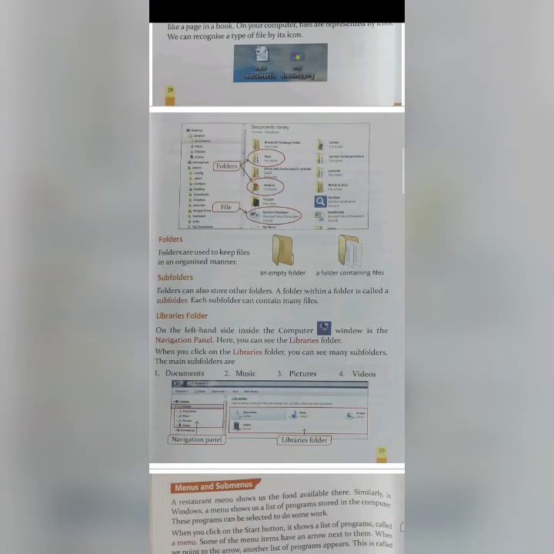Subfolders. Folders can also store other folders. A folder within a folder is called a subfolder. Each subfolder can contain many files. Suppose that folder which you have created with all the musics, and now you want to organize it by the names of the singers. Okay, then you can make many more subfolders in that particular folder also